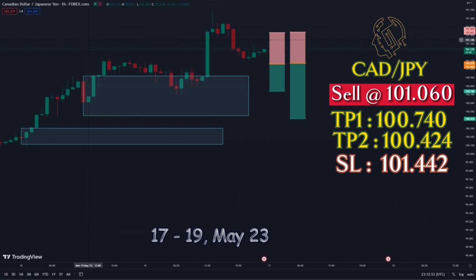Trading bias: sell/short. Entry price: 101.060. Stop loss: 101.442. Take profit 1 for conservative traders: 100.740. Take profit 2 for aggressive traders: 100.424.